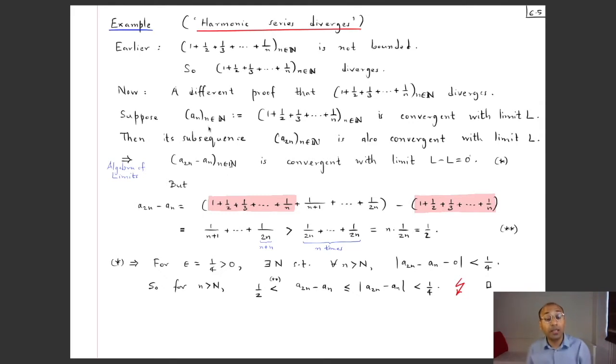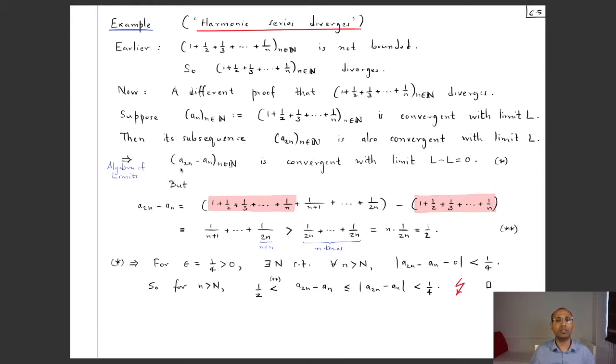So then if I look again at the subsequence with the indices, the even numbers, right? So I look at this subsequence of this one, namely a_2, a_4, a_6 and so on, then that subsequence will also be convergent with the same limit L. So then if I look at the new sequence, which is obtained by term-wise subtraction of these two sequences, I look at the new sequence whose nth term is given by a_2n minus a_n.